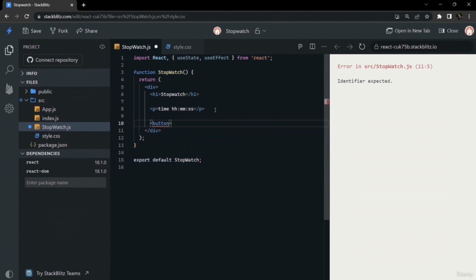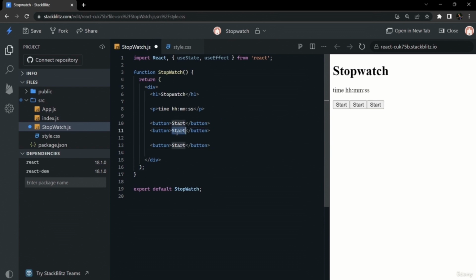The first button will be start, and the next button will be the pause/resume button, so it will be a multi-purpose button. On click of pause and resume, it will pause and resume, and then the stop button will stop and reset the state.